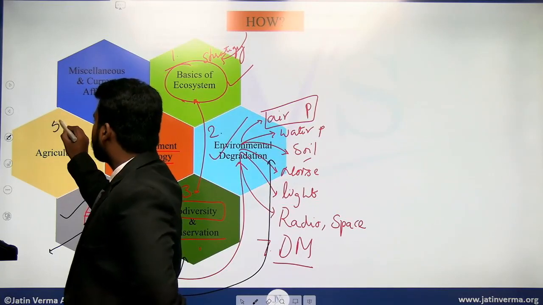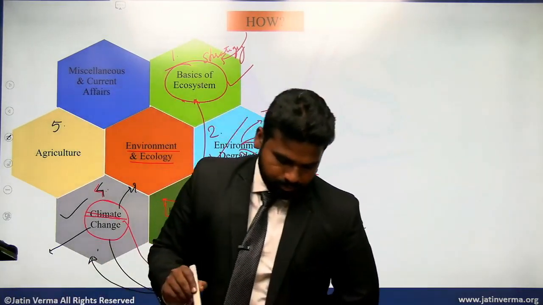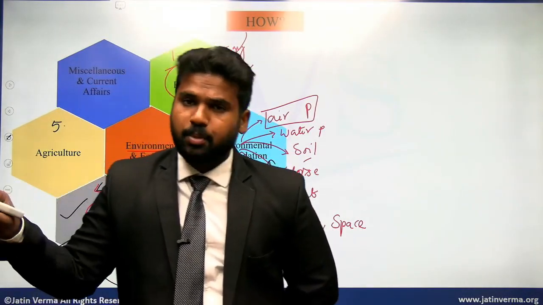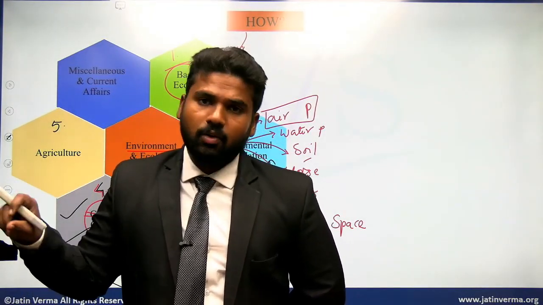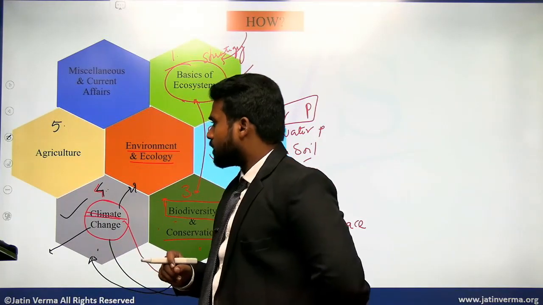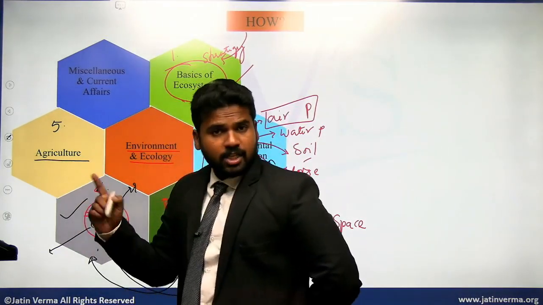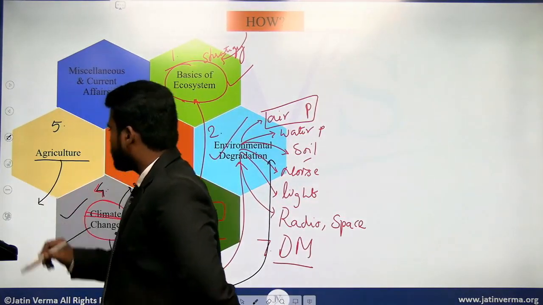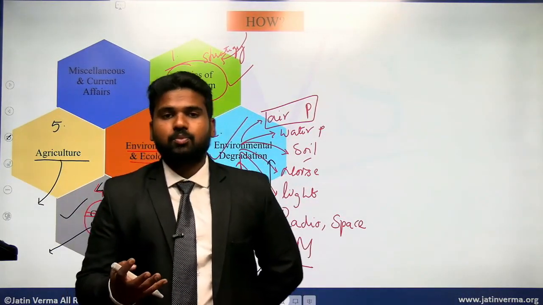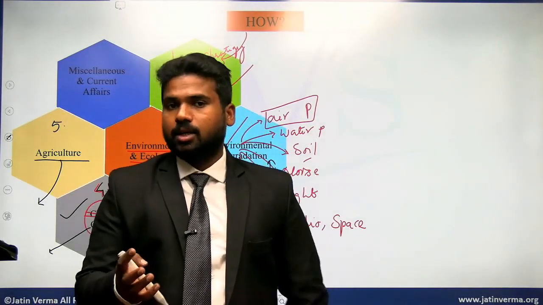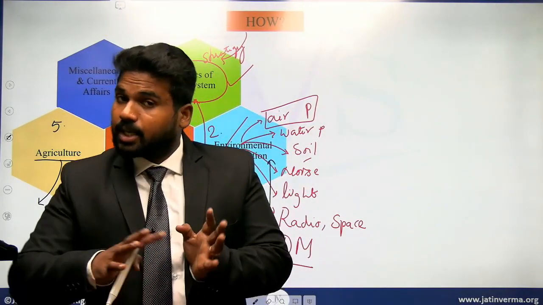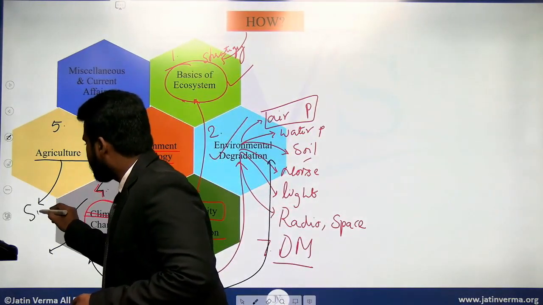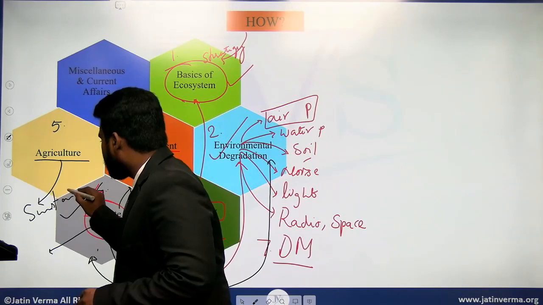Now there is the fifth section, which is agriculture. Agriculture is part of your economics, the same paper 3, agronomics. But however, here we will be looking at it from the ecological perspective of agriculture, where we will be learning about what is sustainable agriculture, what are the practices of agriculture which are detrimental to the environment, and what measures can be taken to make it sustainable.